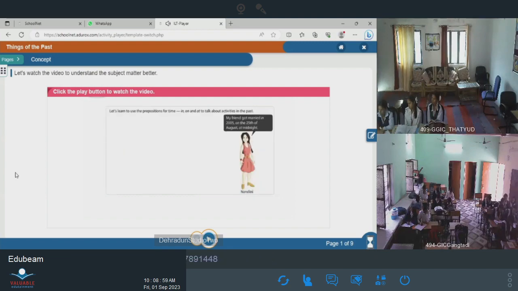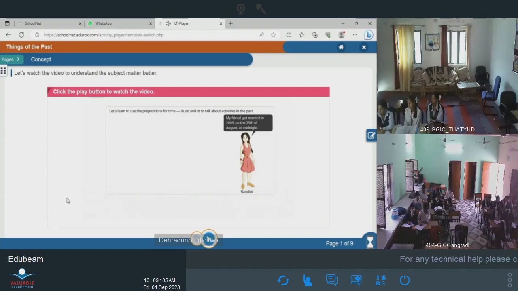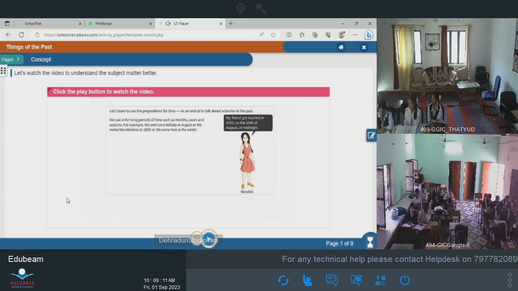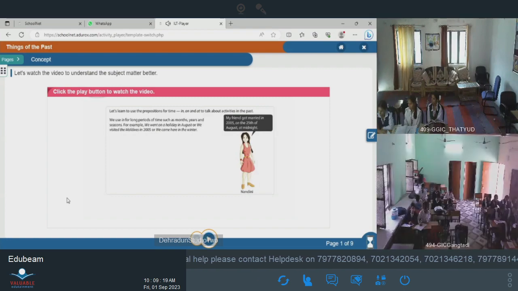Let's learn to use the prepositions for time, in, on and at to talk about activities in the past. We use in for long periods of time such as months, years and seasons. For example, we went on a holiday in August, or we visited the Maldives in 2005, or we came here in the winter. We use on for days and dates.